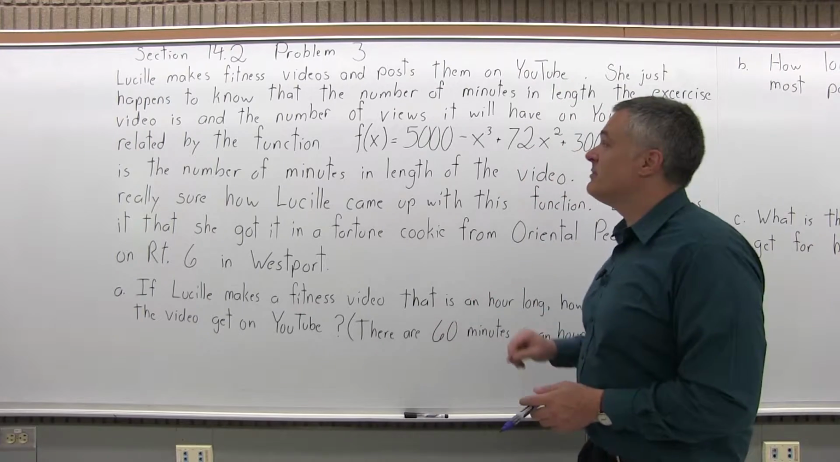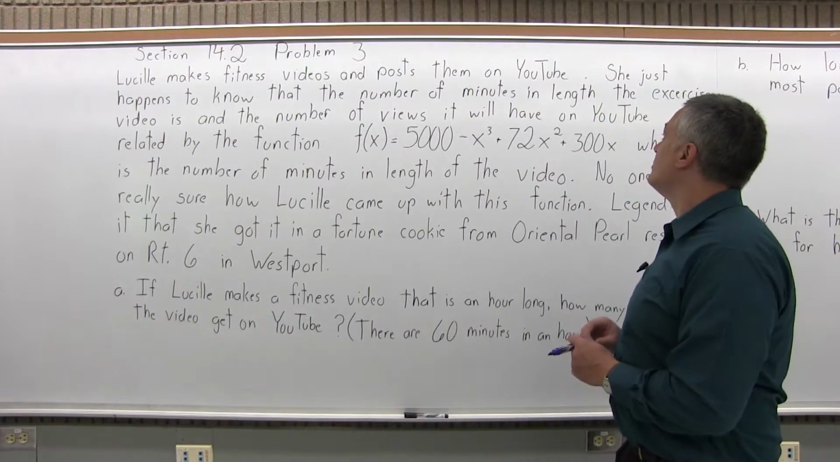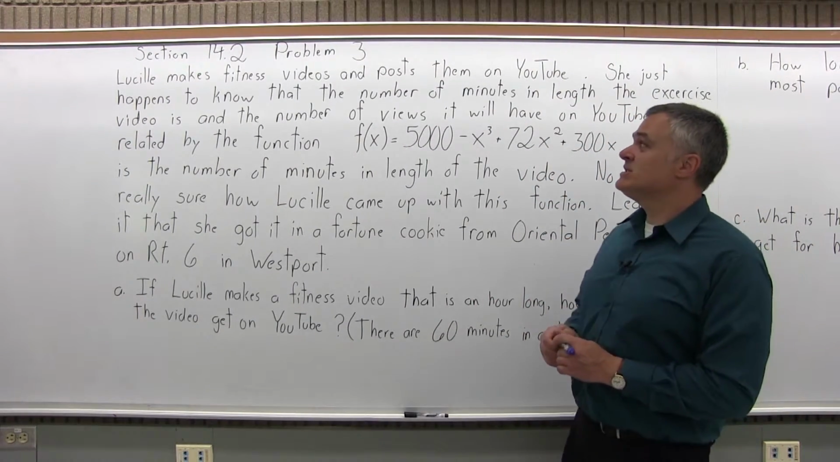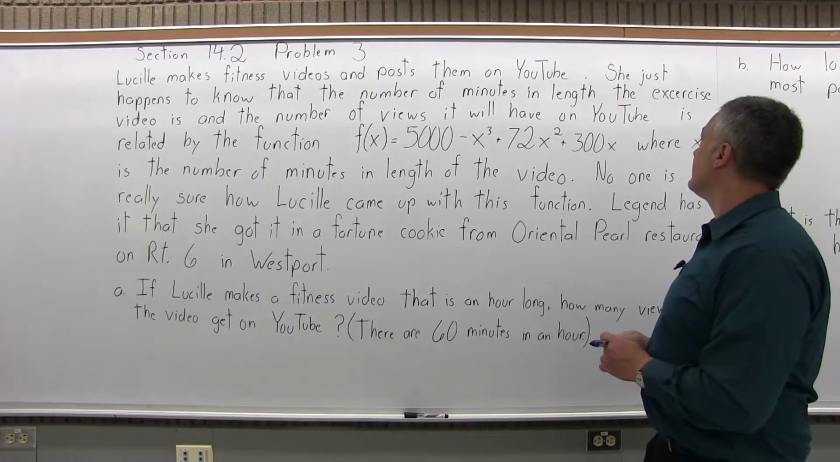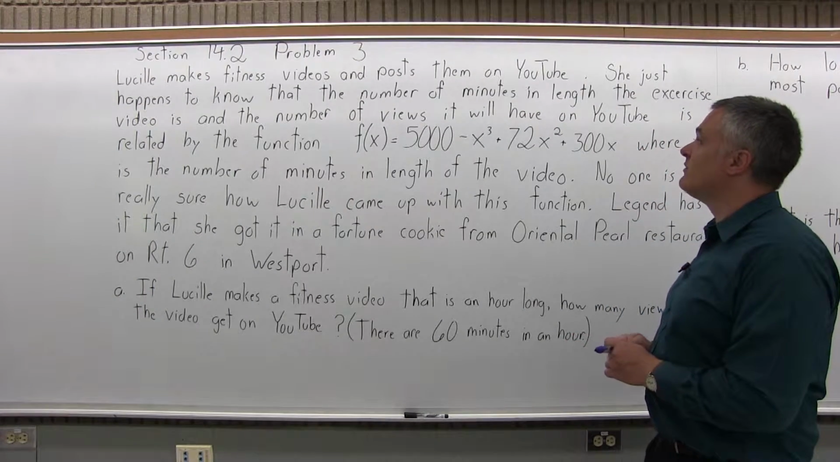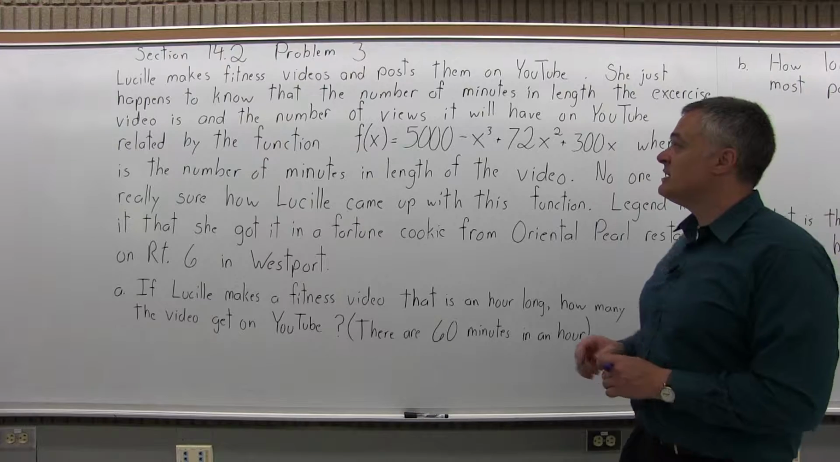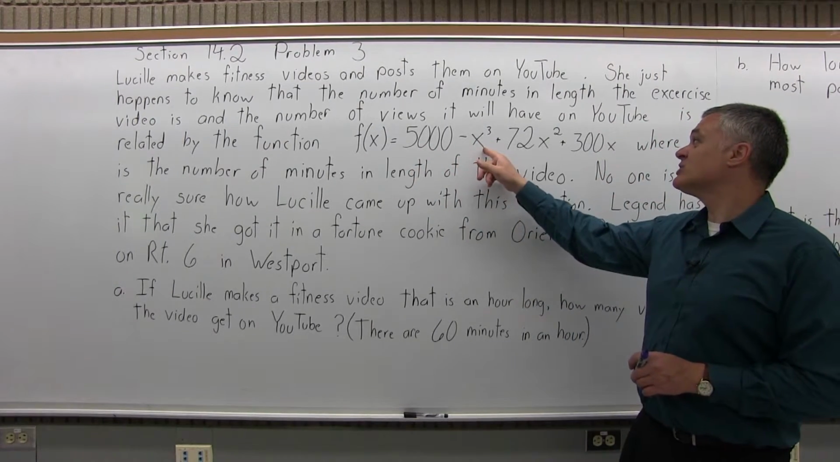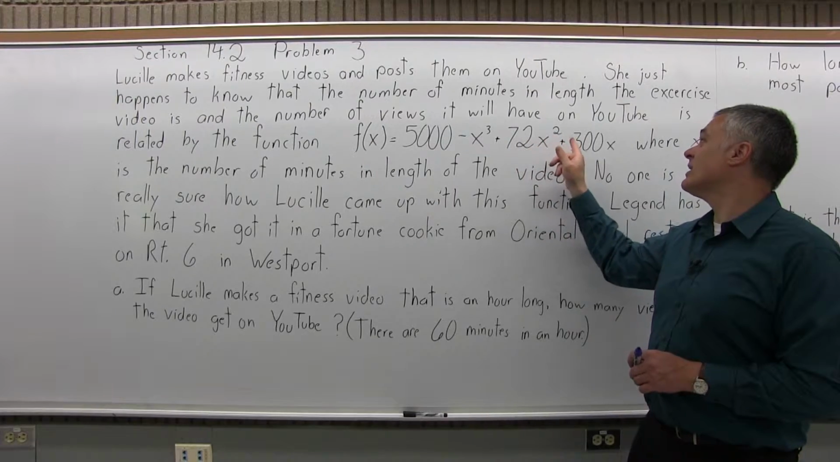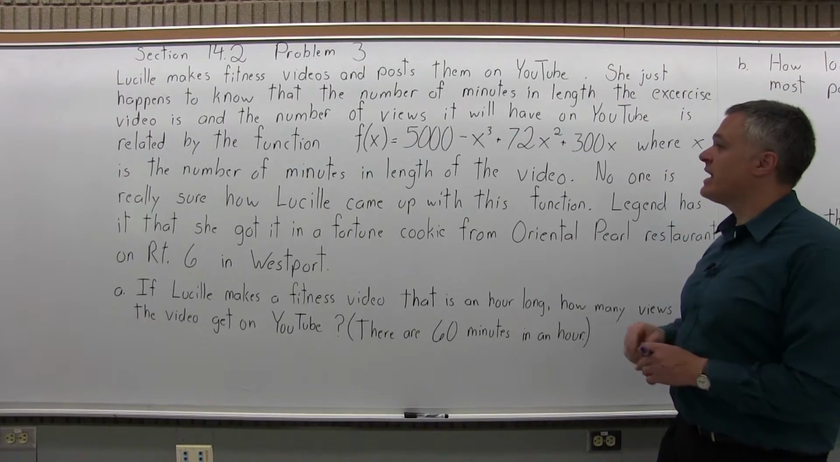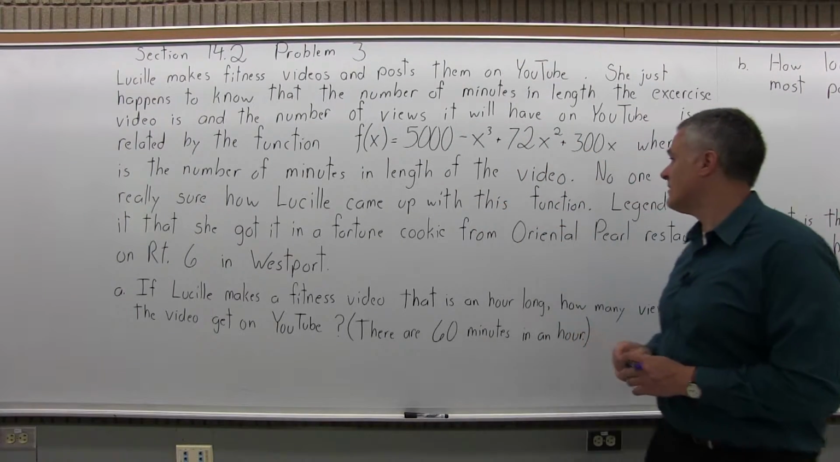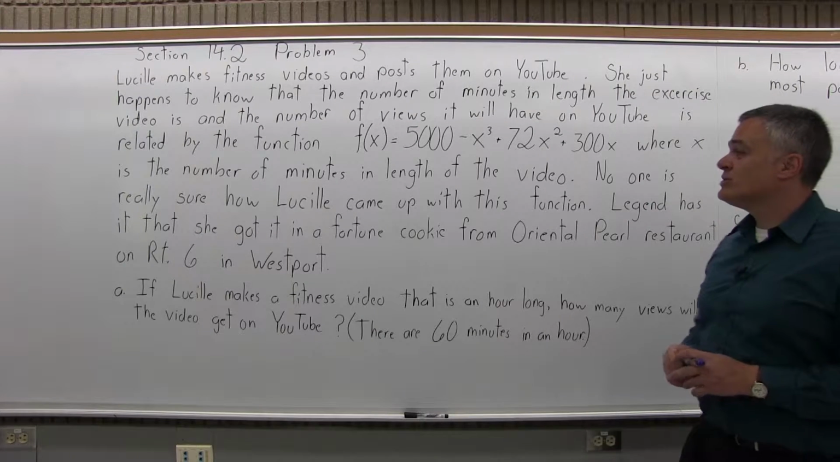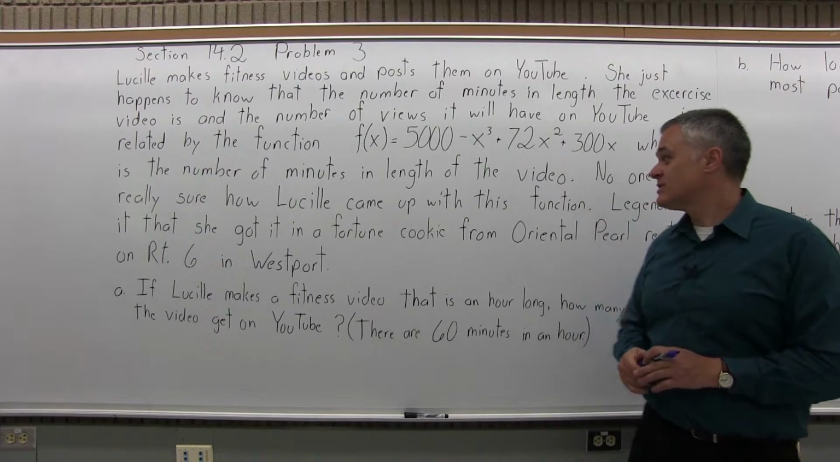It says, Lucille makes fitness videos and posts them on YouTube. She just happens to know that the number of minutes in length the exercise video is and the number of views it will have on YouTube is related by the function f of x equals 5,000 minus x cubed plus 72x squared plus 300x, where x is the number of minutes in length of the video. No one's really sure how Lucille came up with this function.